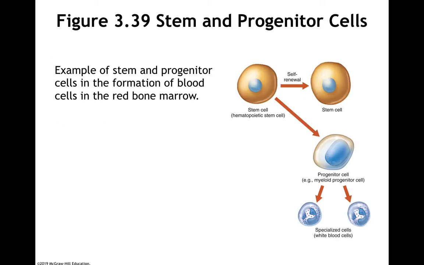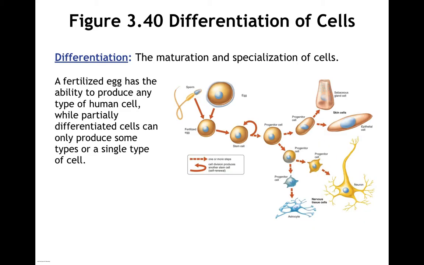So we have a stem cell progenitor in the formation of blood. We've got a stem cell that divides, and that replaces the stem cell that was there. The other cell becomes a progenitor cell. In this case, it's a myeloid progenitor cell, which is going to divide again and become one of two specialized types of white blood cells, depending on what happens when it divides the second time. That process is called differentiation, making specialized cells.